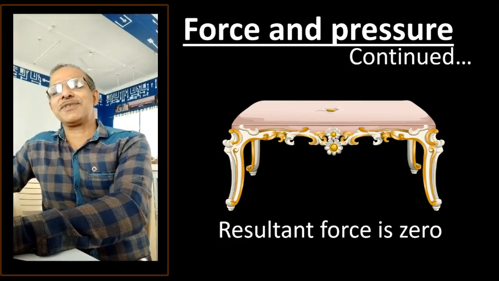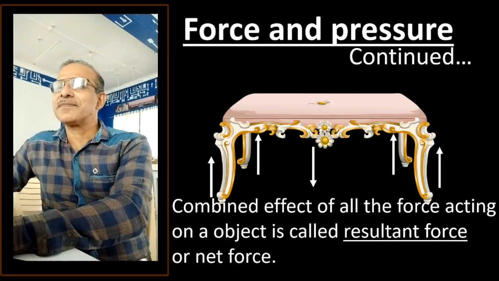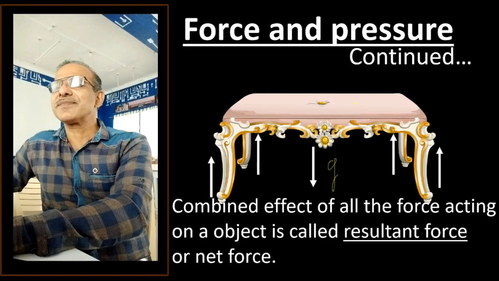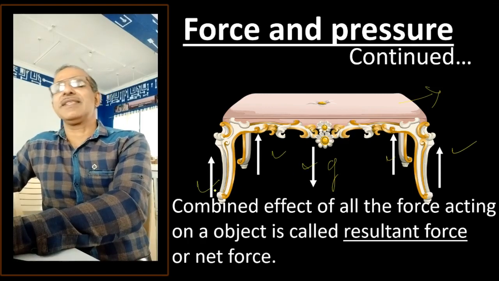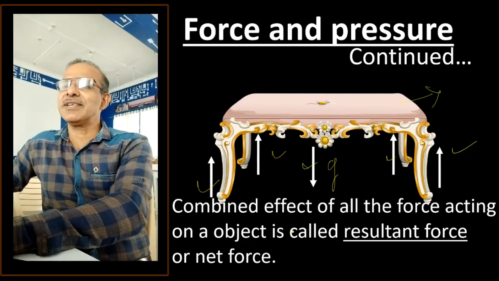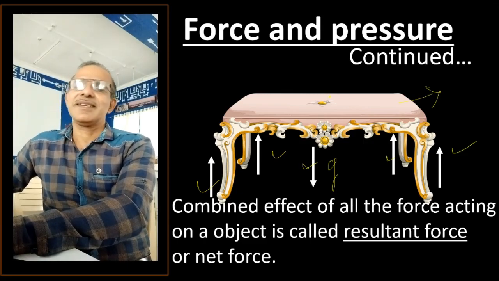No, there are some forces. A few of the forces can be represented this way. Gravitational force, understood? And the force which is opposite and holding this entire plane. So the effect of all these forces and many more is 0 in this case, and therefore we say that the resultant force is 0, and that's why it is not moving.